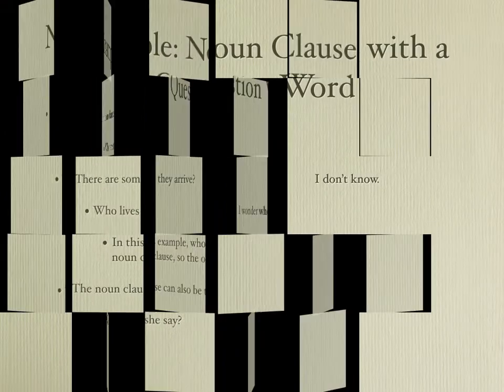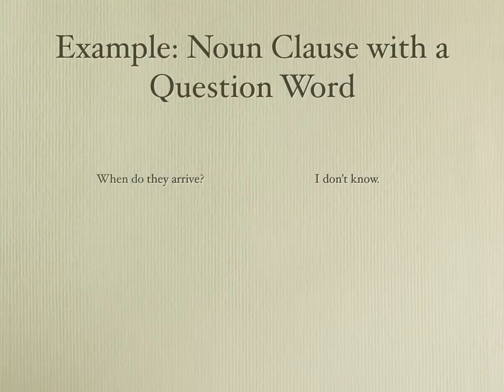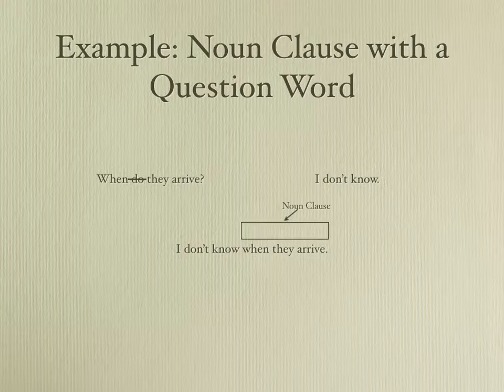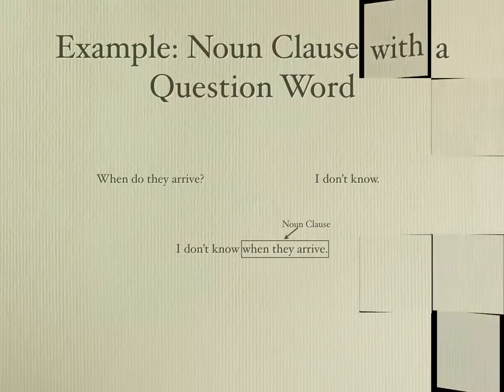So let's do an example. Let's try to put one together. I've got when do they arrive? That's my question that I have in my mind. And the answer is I don't know. So the first thing I'm going to do is I don't know. Then my question word, when. Remember, I get rid of that helping verb, so no do, that gets crossed out. And then the rest of my sentence, they arrive. So this is my noun clause, when they arrive. I don't know, that's my independent clause.